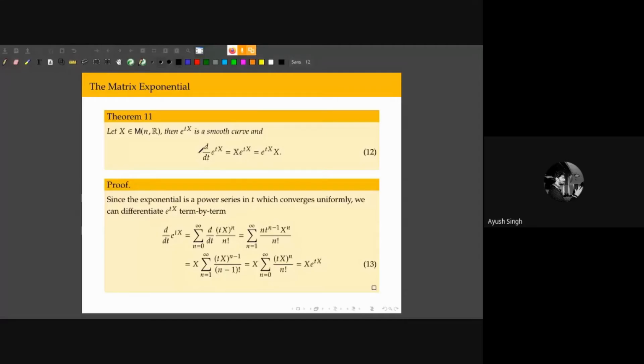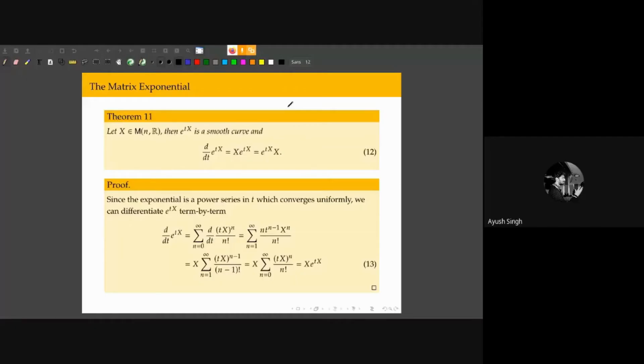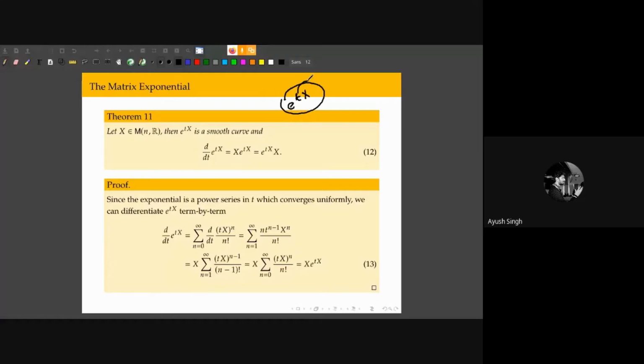If I think of this exponential matrix as a smooth curve, so if I have e to the tX, this object is characterized by a real number t. Since this real number t characterizes the object, we can think of it as a set of matrices in GL(n, R), a set of matrices that varies continuously in the set of all matrices.